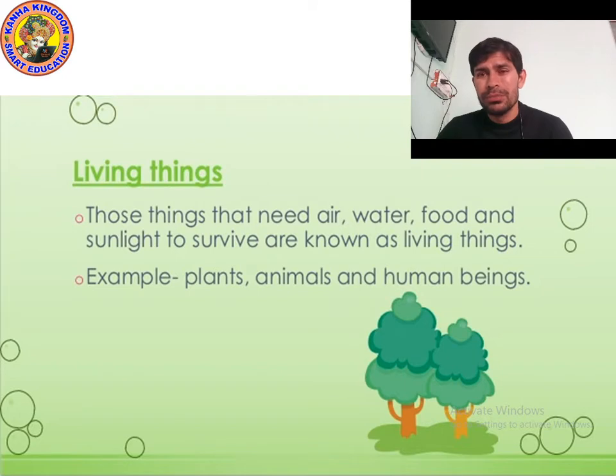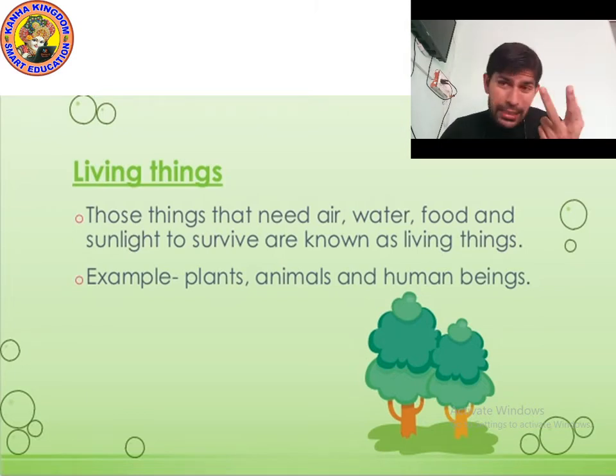Not all; organisms like amoeba are living organisms. Amoeba can walk, amoeba breathes in air, amoeba needs food. So they also need air, water, food, and sunlight, but they are very small and you cannot see them with your eyes. You need a microscope, they are so small.